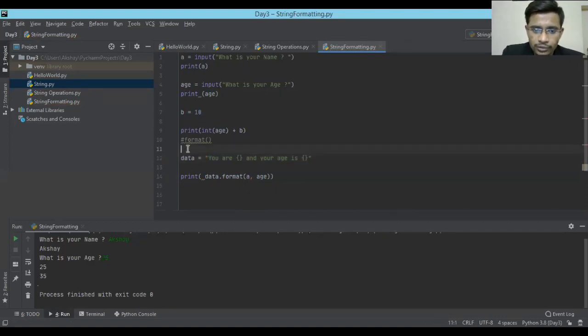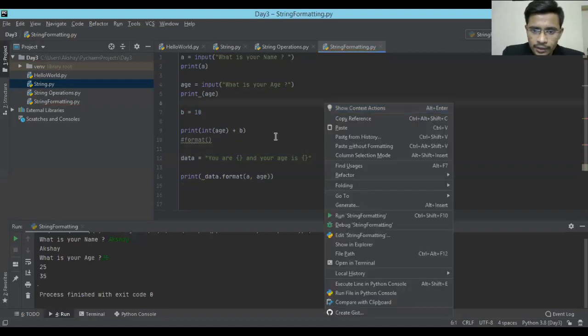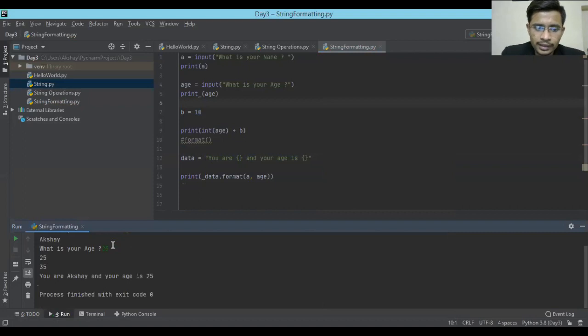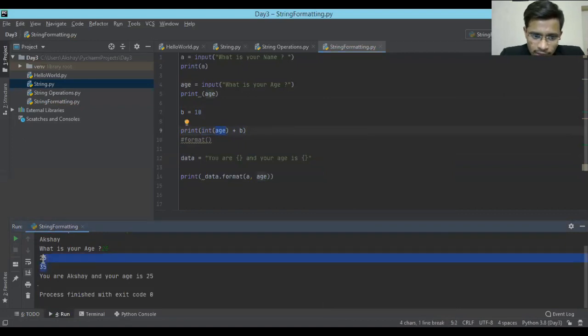Again, I just wanted to run the program so that you will understand. What is your name? I'm going to put my name, and your age is 25. Basically, as I told you, if you add integer before this, it will all work the same, or if you don't want to do it right now, you can do it later by directly assigning it in front of the variable. So that is validated. And see, you are Akshay and your age is 25, so this is printed.